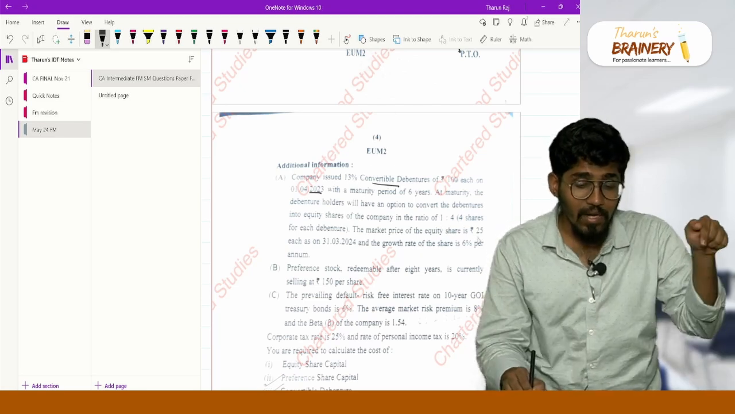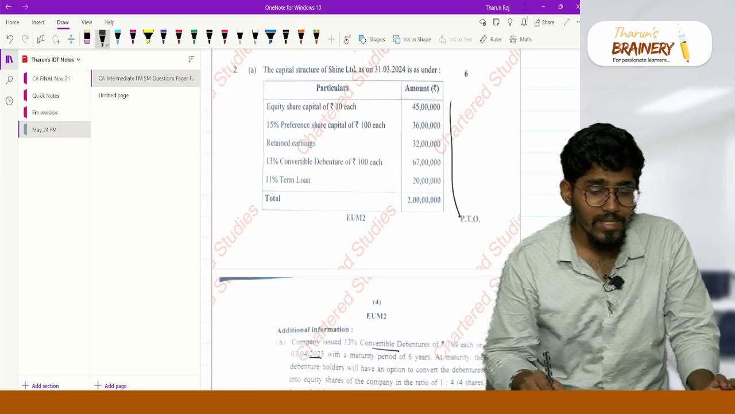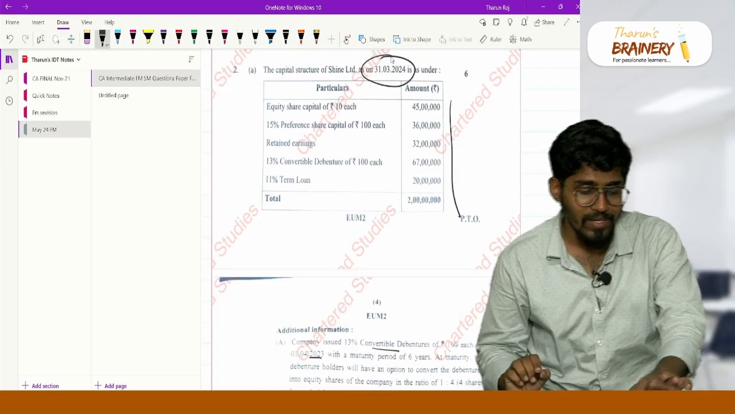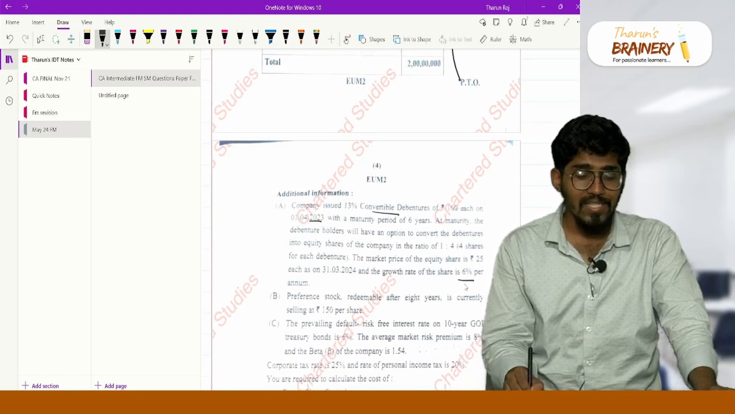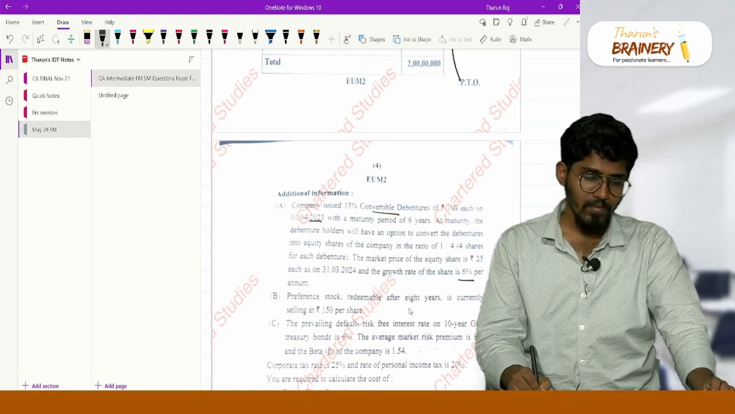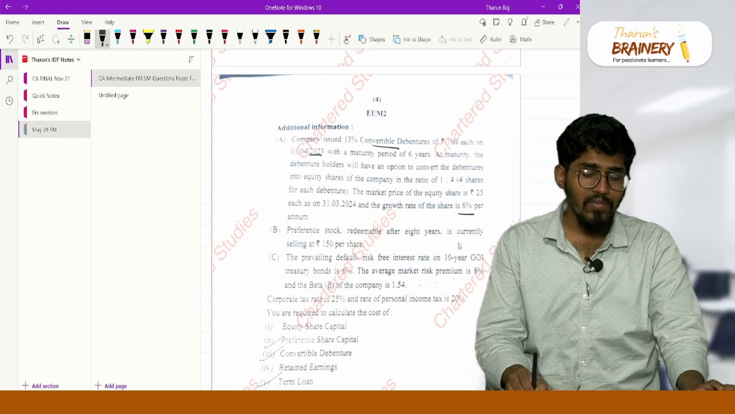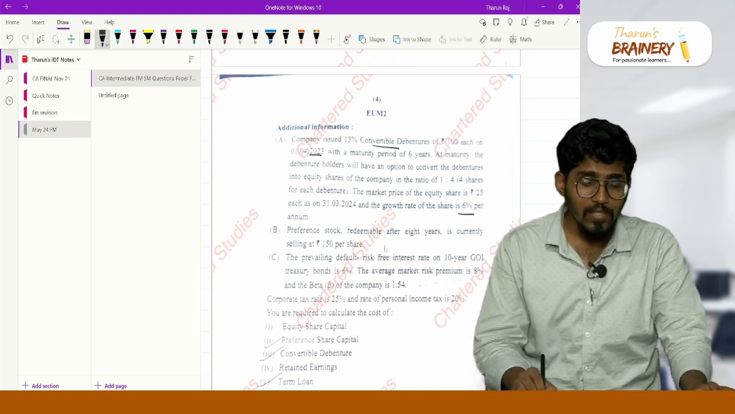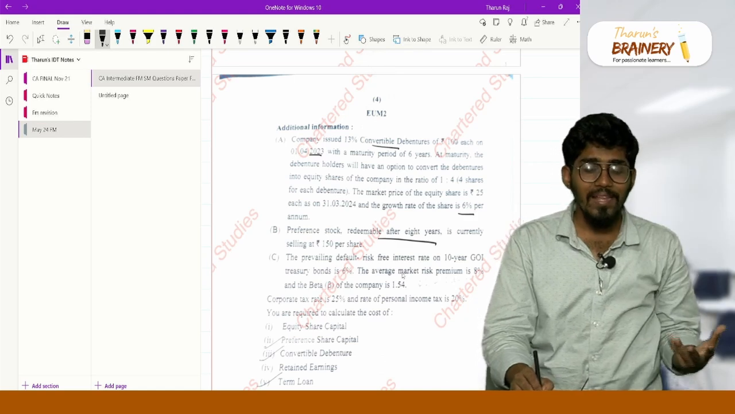Market price of the equity share now, 31/3/2024. Always see the date. So 31/3/2024 is actually now. Market price now is 25 and the growth rate is 6% per annum. We have to find the cost of convertible debentures. Then preference stock, redeemable after 8 years, is currently selling at 150. So the balance life is 8 years.